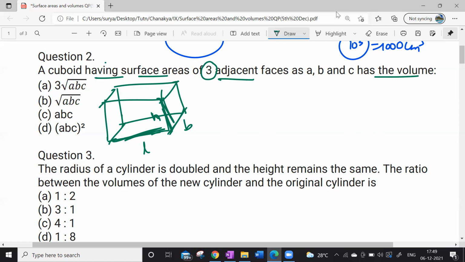Adjacent faces. He's talking about the areas of adjacent faces. Look at this. This is one face, the top one. And this one, let me just change the colors.